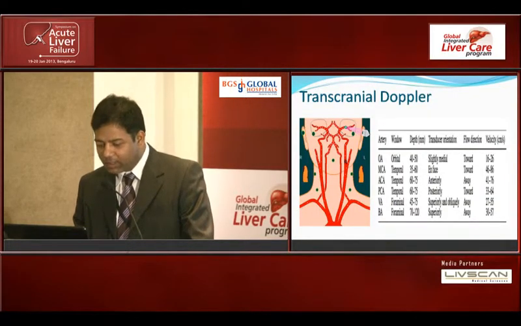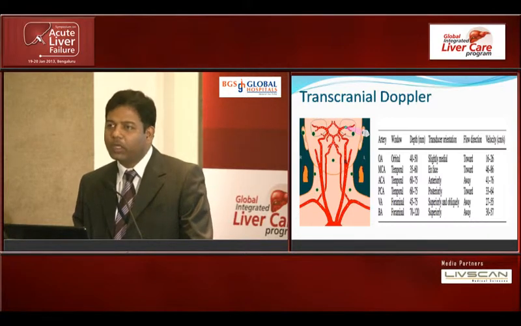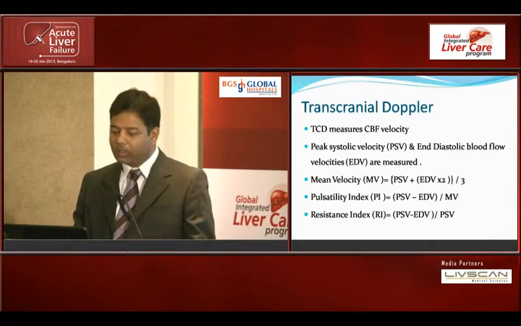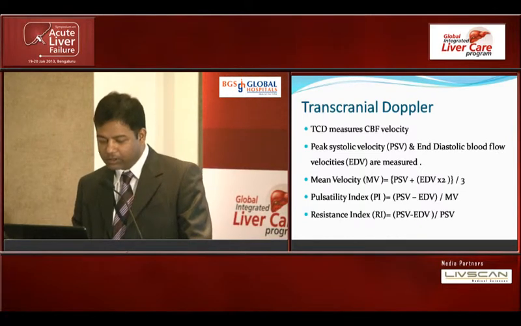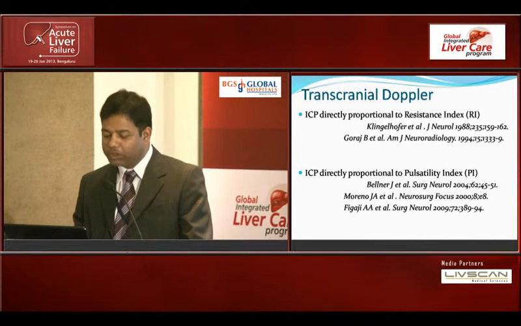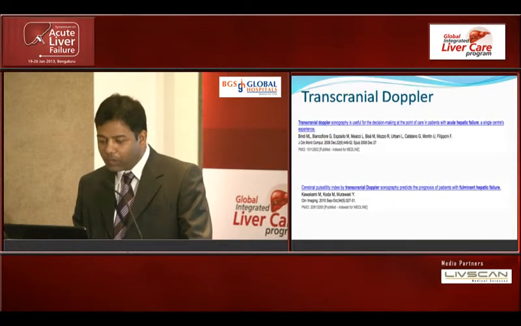So the various arteries can be looked at, but most commonly the MCA is seen. And the common parameters which are seen are peak systolic velocity and diastolic velocity, and then there are certain derived parameters. And studies are there which have shown that there is a good correlation between these indexes.